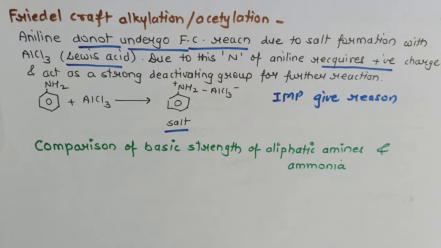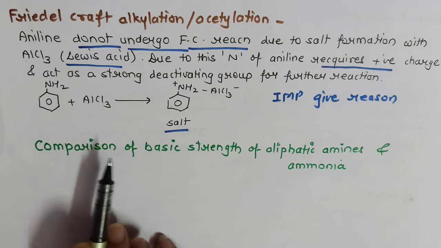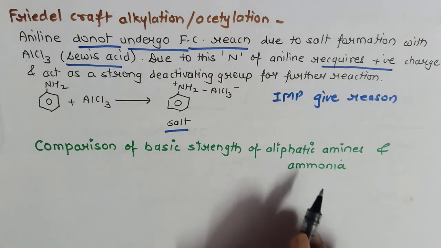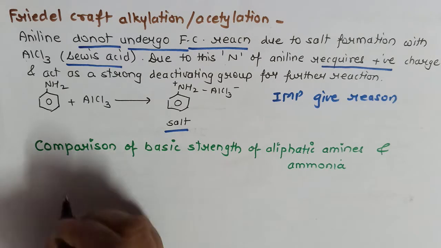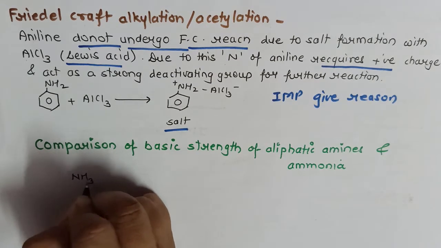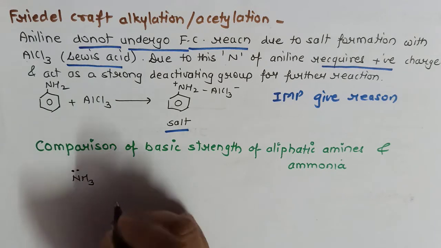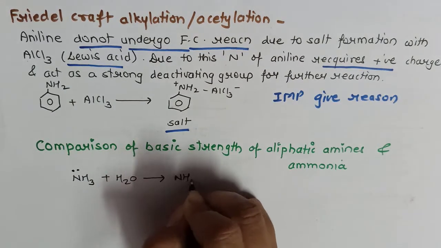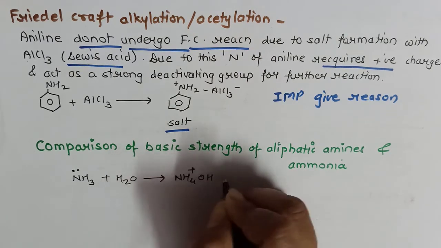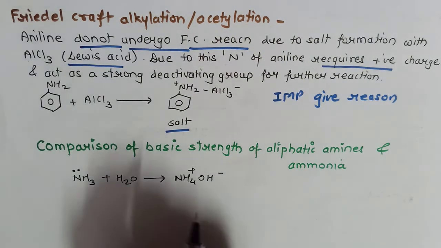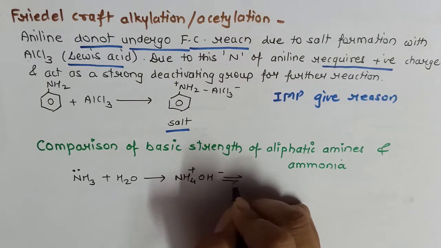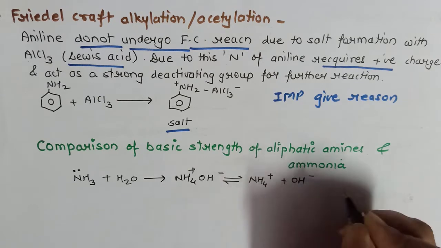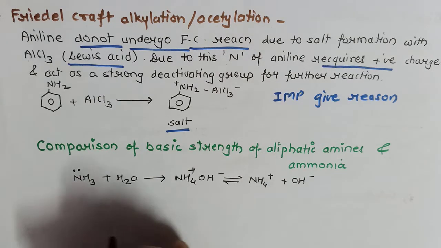Welcome to the next part of the video where we'll be discussing basic strength of aliphatic amines and ammonia. We know ammonia is basic in nature. How? Because of presence of lone pair of electron on ammonia. When it is dissolved in water, first of all it forms ammonium hydroxide, and this ammonium hydroxide further releases hydroxyl ion. Thus we say that ammonia is basic in nature.